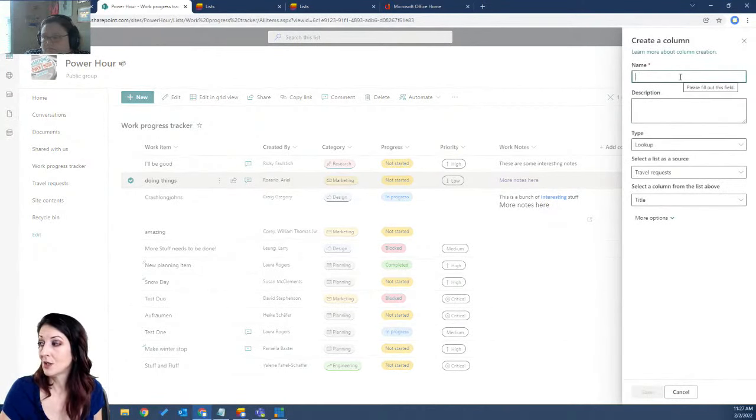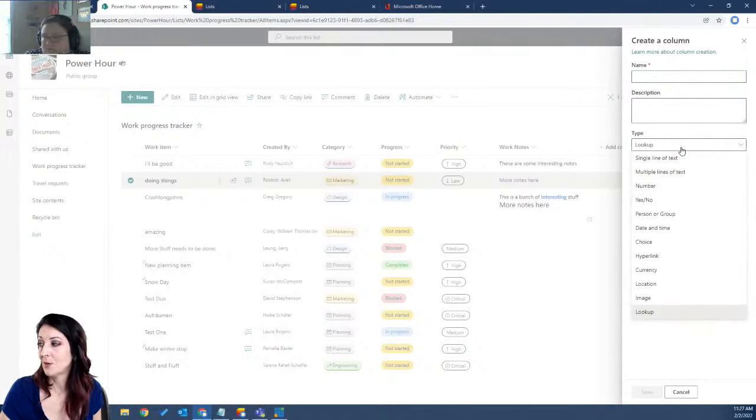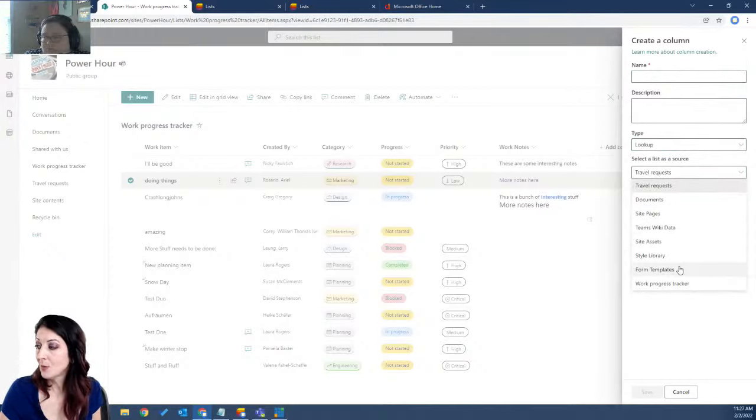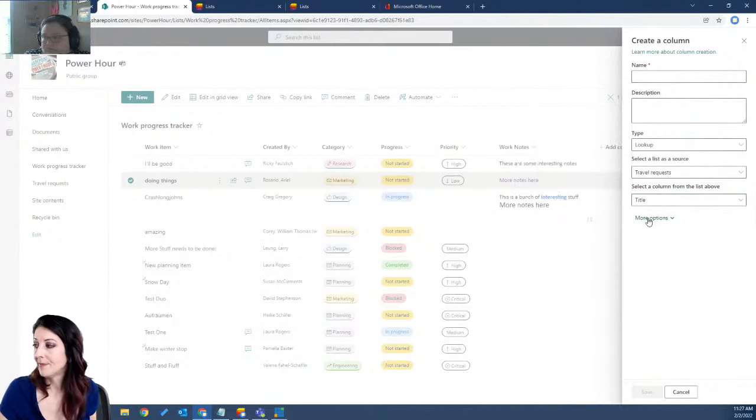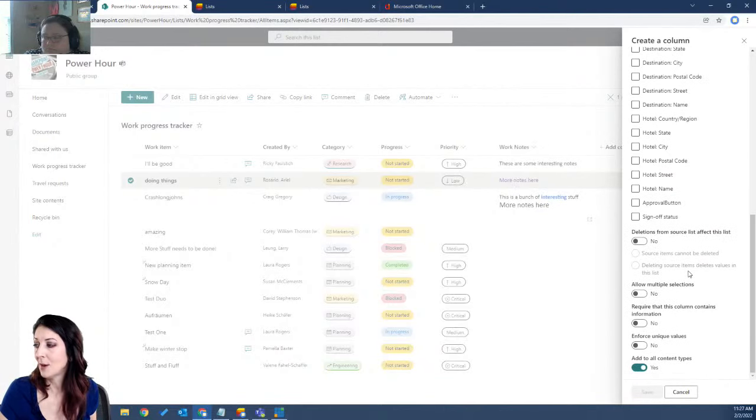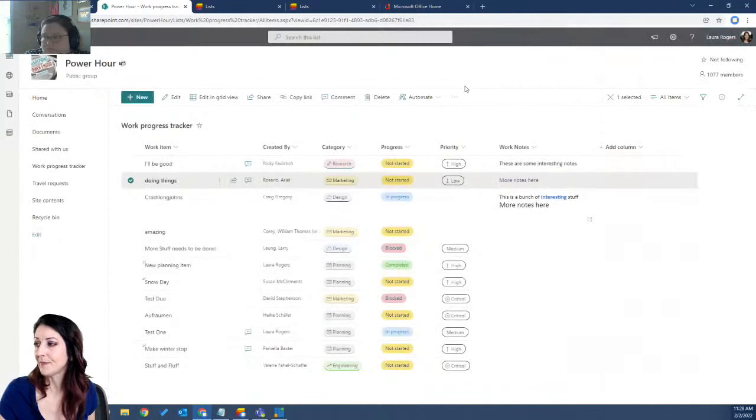I pick which list I want to look up to, and pick which column. Again, these are the exact same options you've had anytime you've been creating lookup columns in the past. It's just now it's modern. So that's one of their announcements, and it's not that big of a deal.